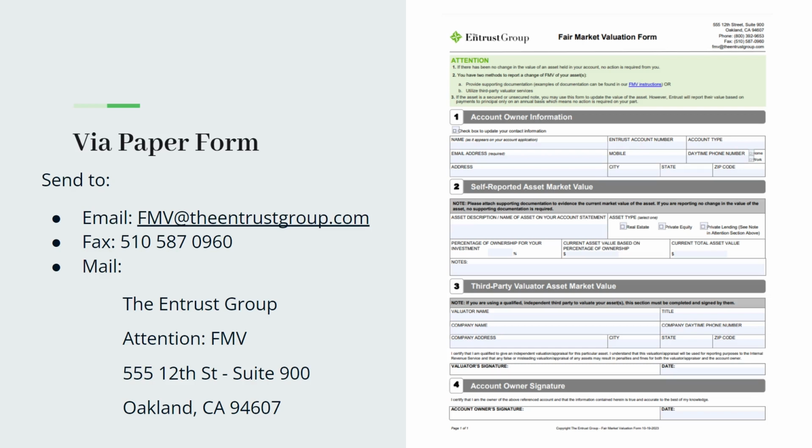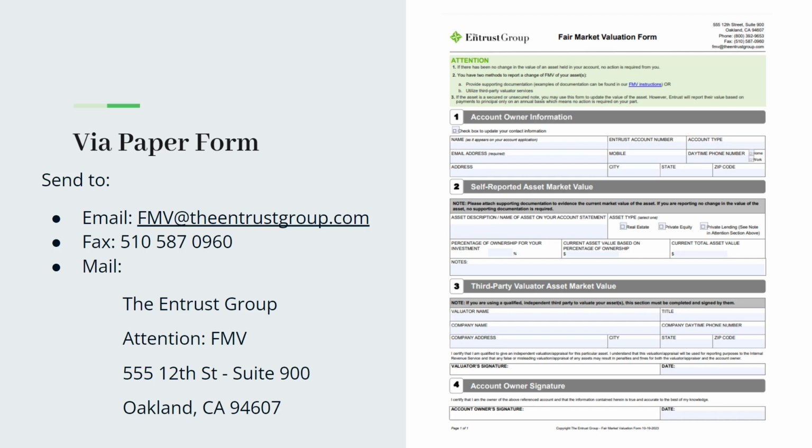In the first section, you'll just enter your information, so your legal first and last name, your account number, account type, email address, phone number, address. In section 2, this is where you want to enter the asset information, so the asset description or name. So for instance, if you have an LLC in the account and it's called ABC LLC, that's what you would enter there under asset description, ABC LLC.